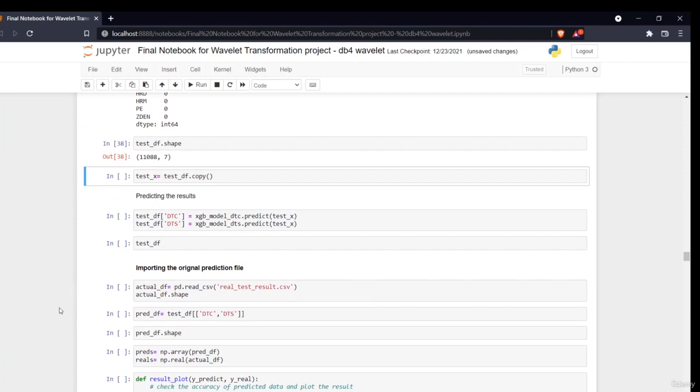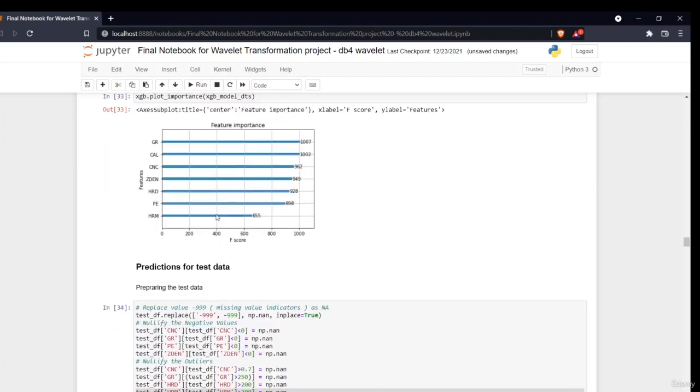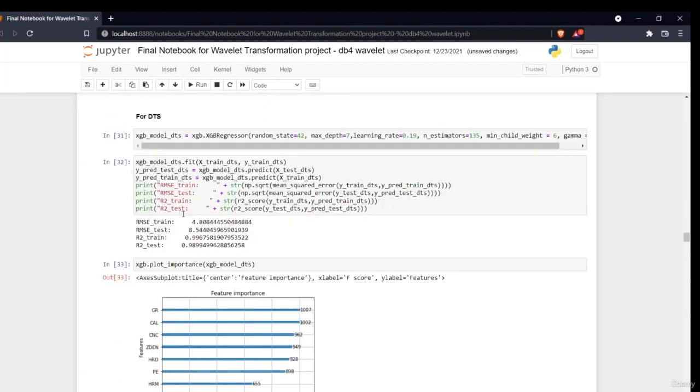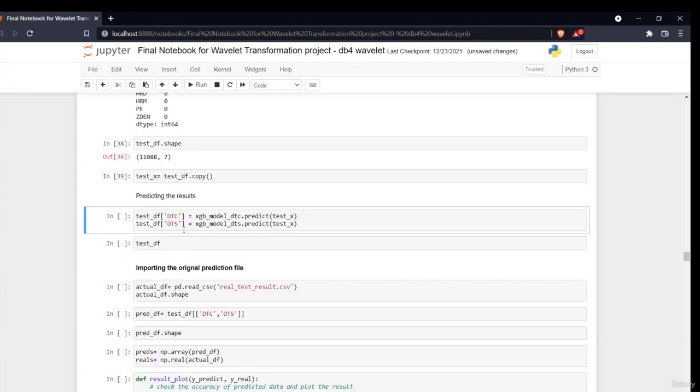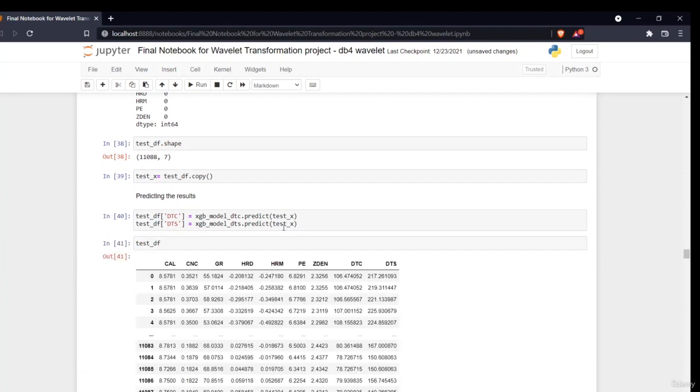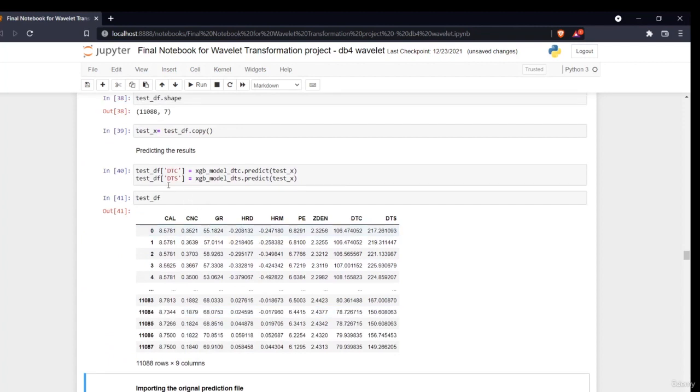Then we'll just use the same models that we have prepared for DTC and DTS, and we are obtaining two different results. So this is my test DF. As you can see, we appended those values in the test DF. So this is the whole prediction, where we have predicted our values.